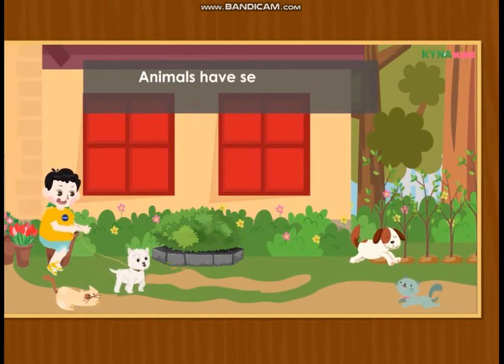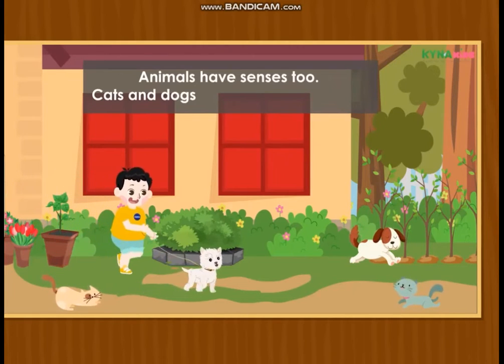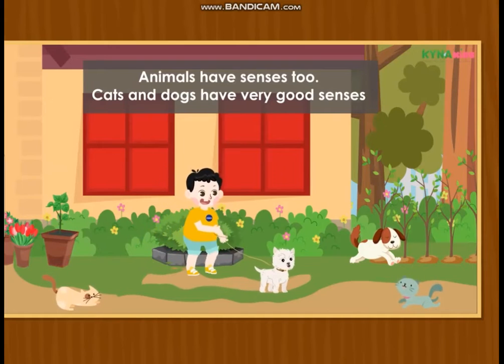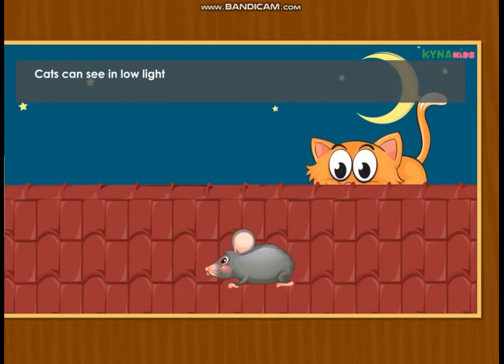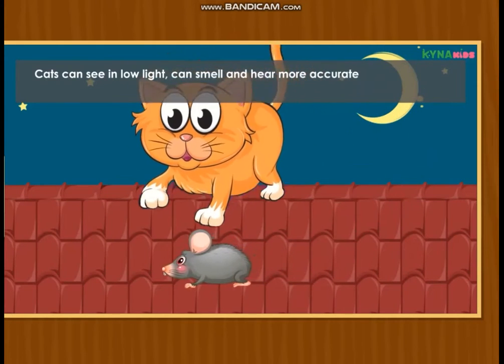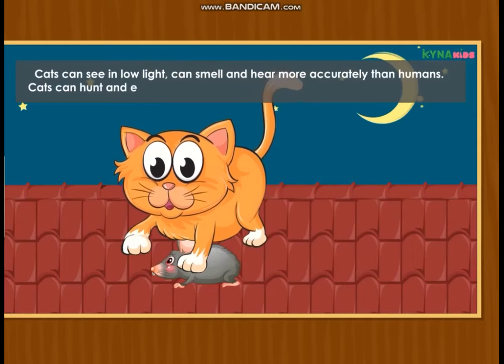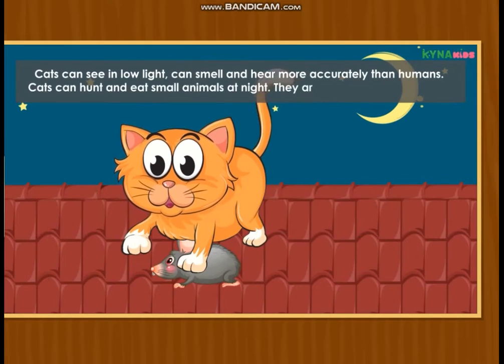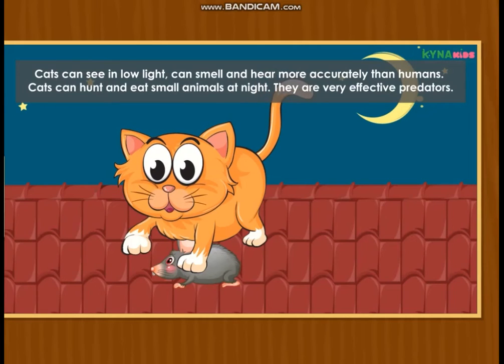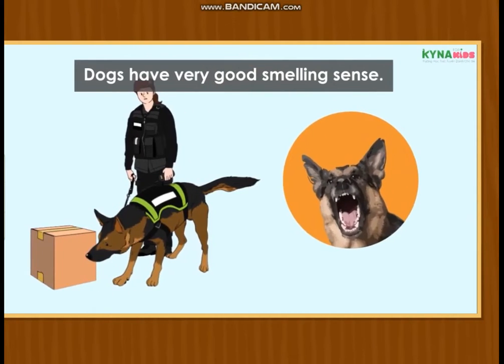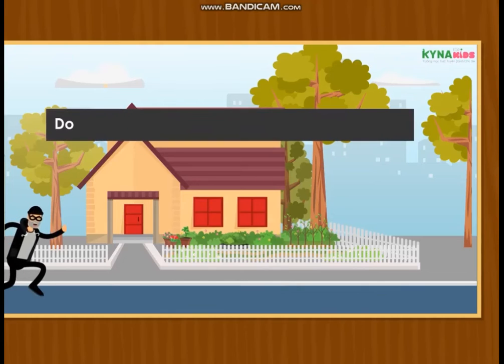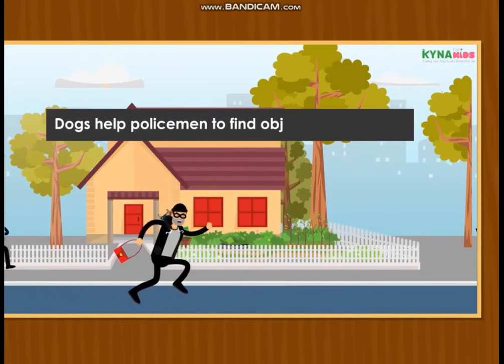Animals have senses too. Cats and dogs have very good senses. Cats can see in low light, can smell and hear more accurately than humans. Cats can hunt and eat small animals at night. They are very effective predators. Dogs have very good smelling sense. Dogs help policemen to find objects and people.